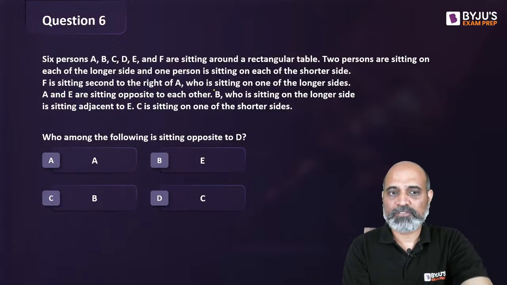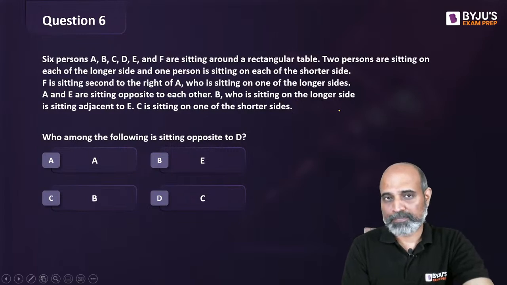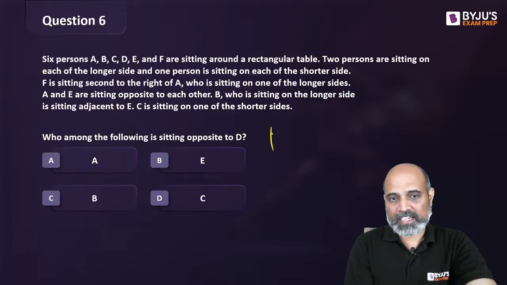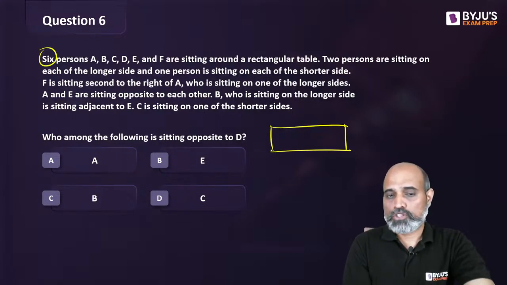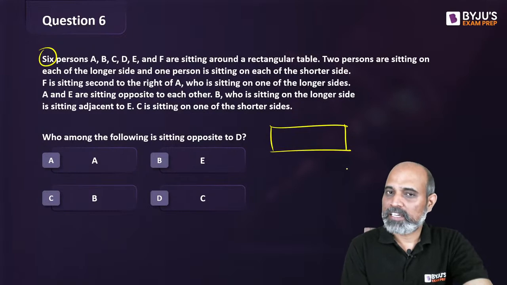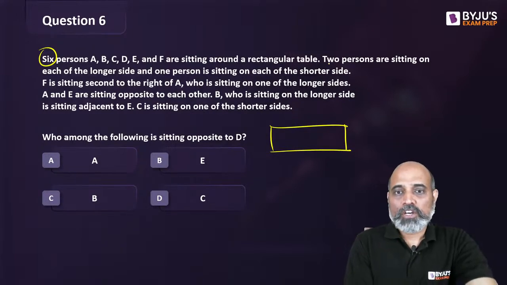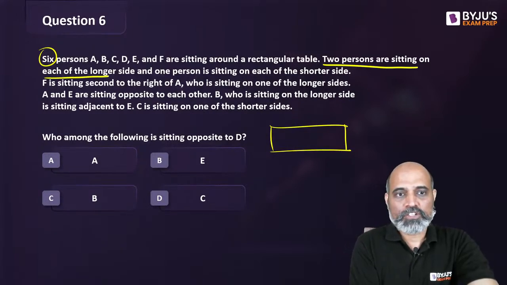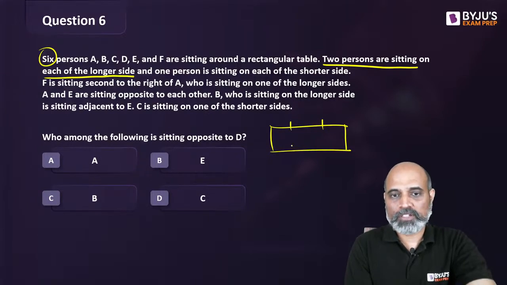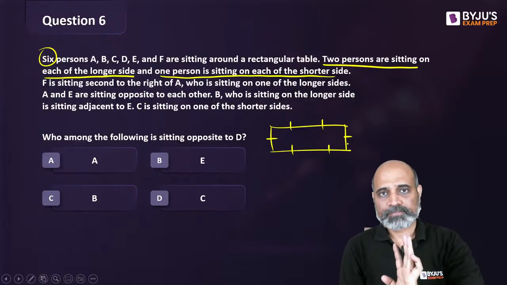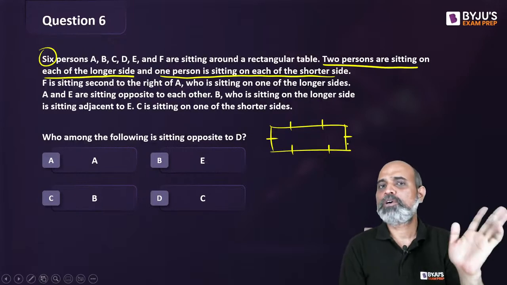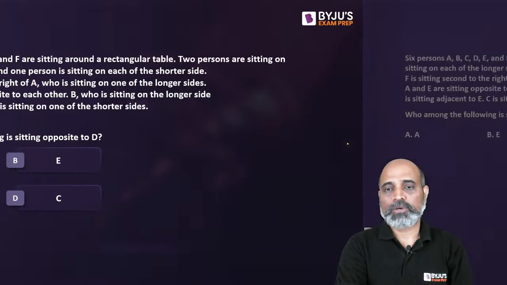There are 6 people that have to be seated, right? And who among the following is sitting opposite to D? Now, since we have a rectangle, we need to first of all find out how these 6 people are seated. How many people are on the shorter side, how many on the longer side? We need to find that out. So it says 2 persons are sitting on each of the longer sides, and 1 person is sitting on each of the shorter sides. So this is how they are going to be seated. We'll mark it. Okay? Now the further information is about who is sitting where. So let's look at the question.